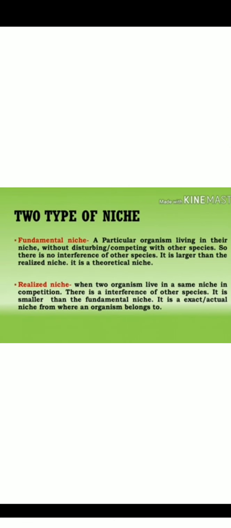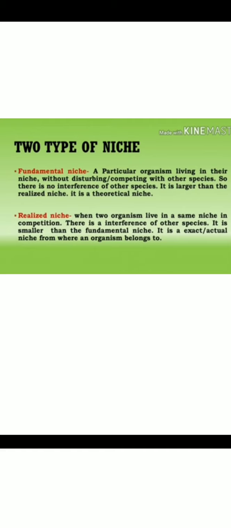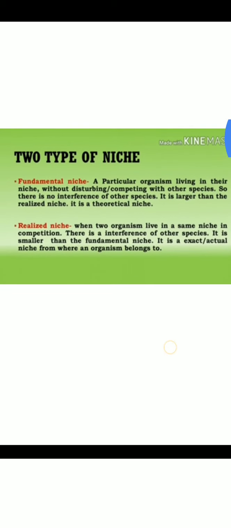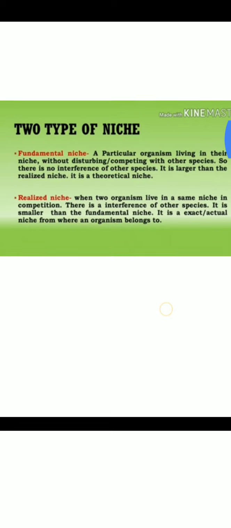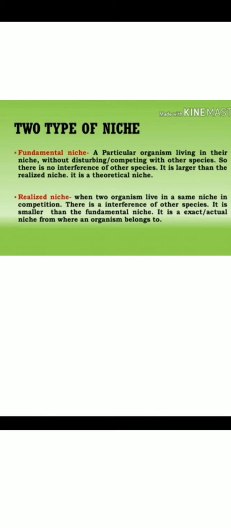There are two types of niche, fundamental niche and realized niche. In fundamental niche, two related species do not interfere with each other, they do not have any competition among themselves, because they occupy different positions, different niches. In realized niche, when two related species are in a single niche, they have huge competition among themselves. This is also called the competitive exclusion principle.